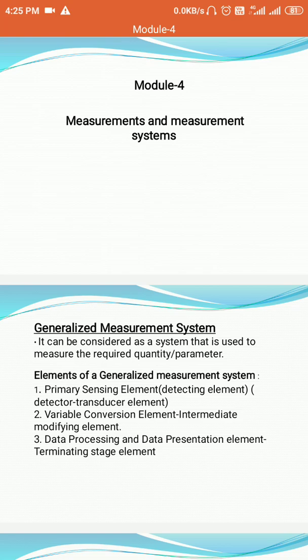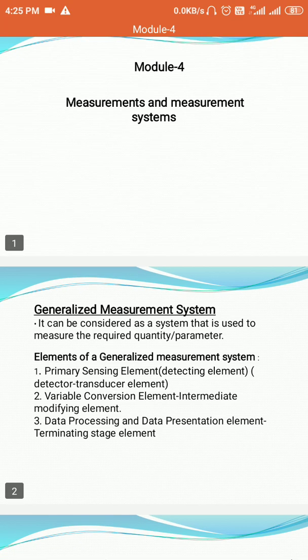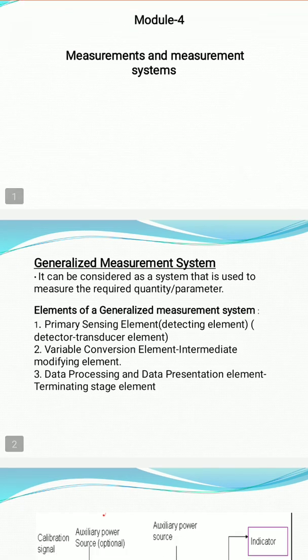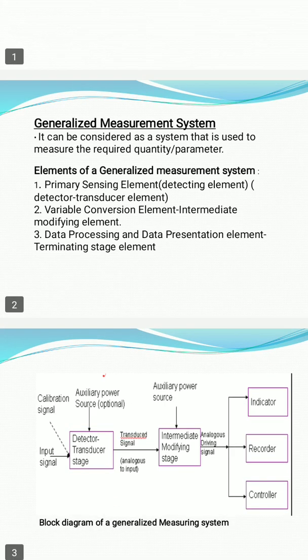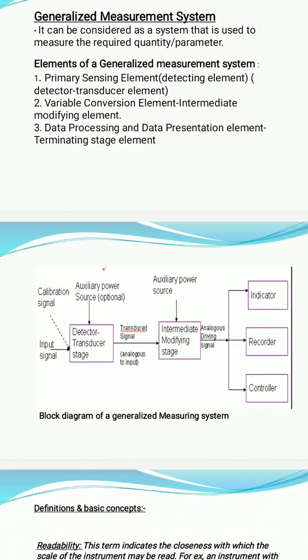As I have already explained in the online class, the three important elements are the primary sensing element, variable conversion element, and the terminating element. Three elements are there. The first stage is the sensor detector stage or primary sensing element. The second stage is called the variable conversion stage or intermediate modifying stage. And the third one is the data processing or presentation or the terminating stage. You see the screen where the same block diagram has been drawn.